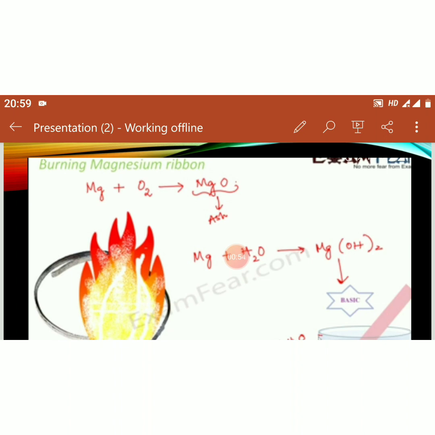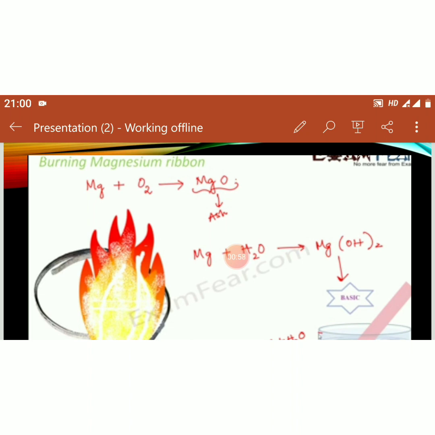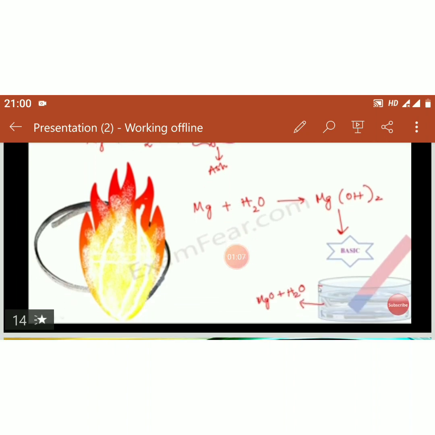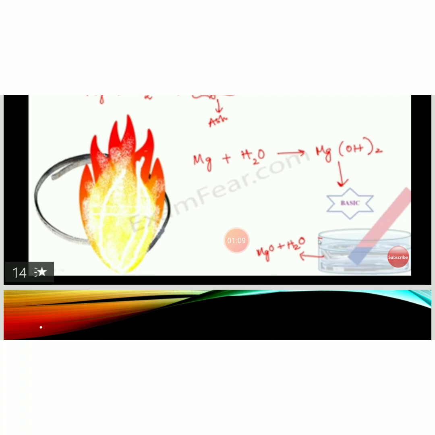Now when this magnesium oxide reacts with H2O, then we get magnesium hydroxide, and magnesium hydroxide is a base. We can test this base with litmus paper. If the red litmus paper turns blue, it means it is basic in nature, and see the picture, it turns blue. So it is basic in nature, and a completely new substance is formed here. So it is a chemical change.